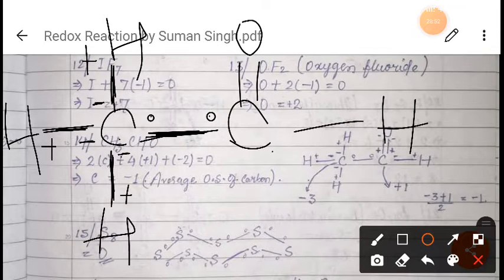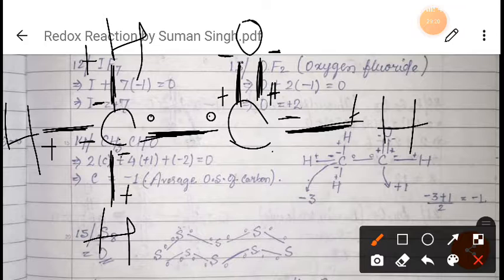Now again, when we talk about this bond, which one is more electronegative? Oxygen is more electronegative, right? So it will take minus here, and this carbon will take plus here. For this bond also, it will take minus here, and the carbon will take plus here. Now again, for this bond, same thing: carbon is minus and this one is plus.